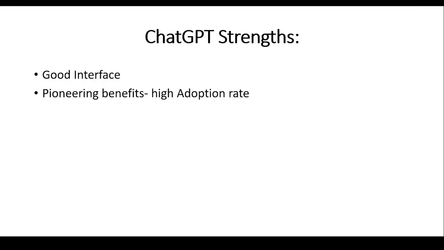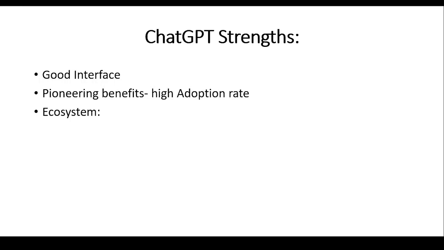Then we go to the next one, which is pioneering benefits. Basically, ChatGPT was the first large language model to be released for public use across the world, and therefore many people have adopted it. This is something that Facebook also benefited from. When it became the very first social media platform to be released across the world, it registered a very high adoption rate, and even up to now, it still has the largest market share in the social media industry.